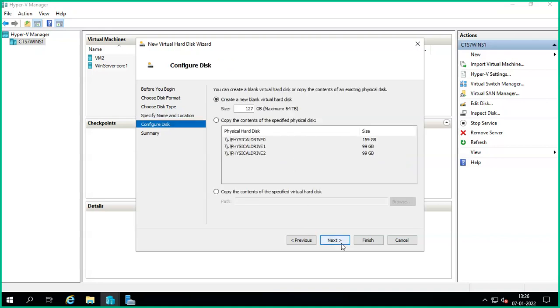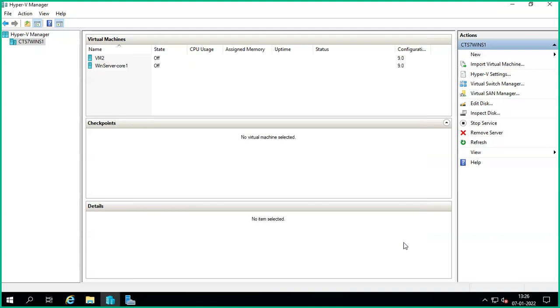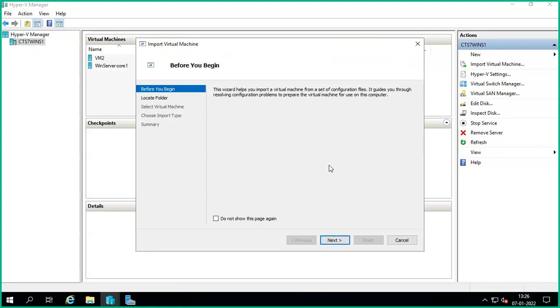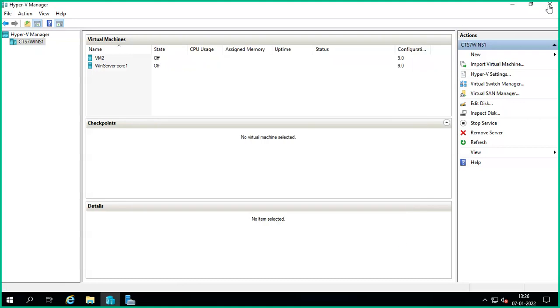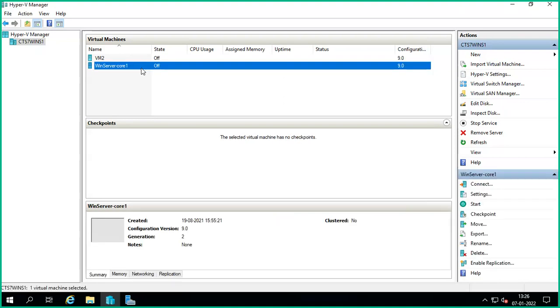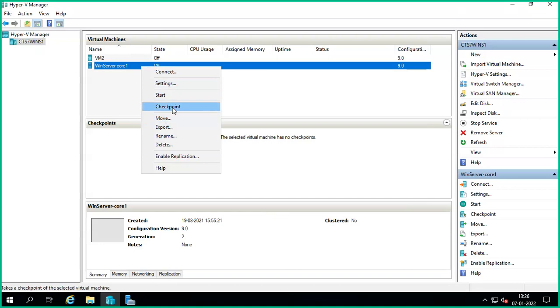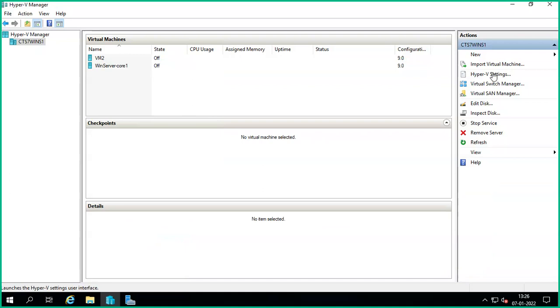Configuring disk like this. The remaining are normal options. Not to do. Okay. You can import virtual machines. Hyper-V has certain features, like you can import a virtual machine, export a virtual machine like this. Right click on it. You can create checkpoints. You can export a virtual machine. You can move the virtual machine. See, export, move, import, export.